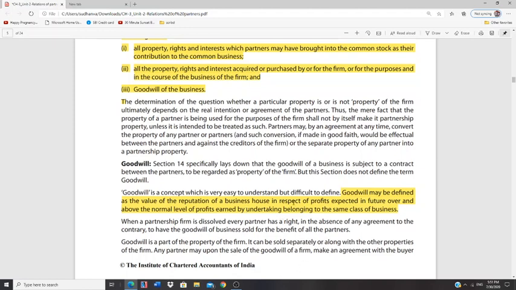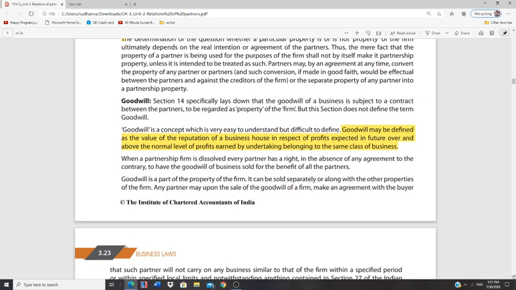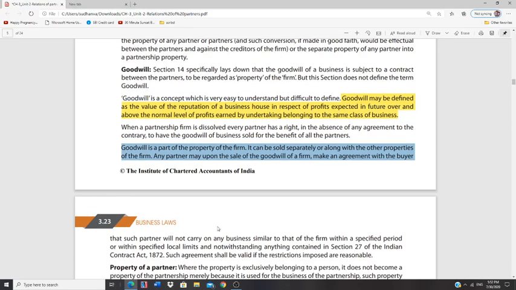Goodwill results in what? In respect of profits expected in future over and above the normal level of profits earned by an undertaking belonging to the same class of business. That is called as goodwill. So definitely goodwill is part of the property of the firm. It can be sold separately or along with the properties of the firm. Any partner may, upon the sale of goodwill of the firm, make an agreement with the buyer that such partner will not carry on business similar to the firm.